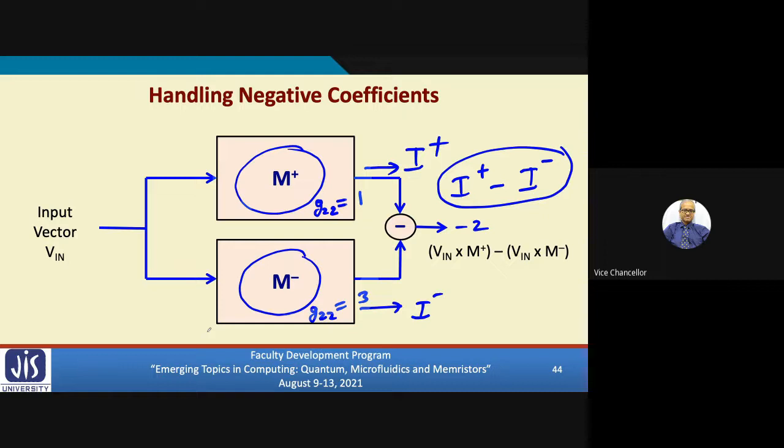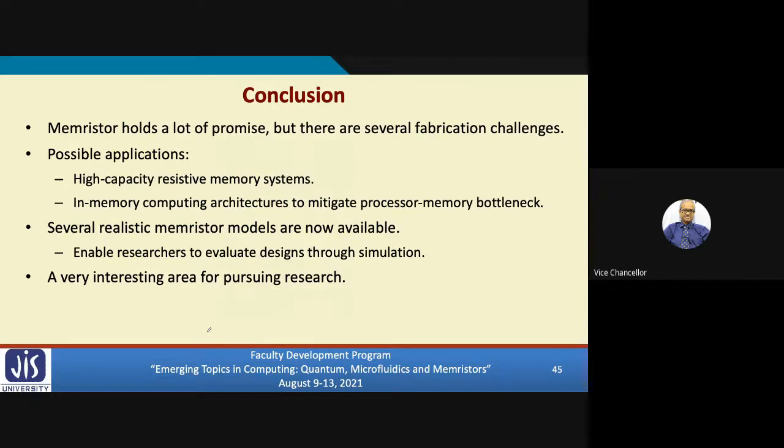So in our subsequent talks today, I'm sure we'll be getting to know much more detail about these things. I have tried to give you only a very brief introduction to the problem and these interesting applications people have been talking about. So to conclude, let me talk about a few things. Memristor holds great promise. We are saying that we can have a 1 petabyte, petabyte means 1000 gigabyte, pen drive tomorrow.